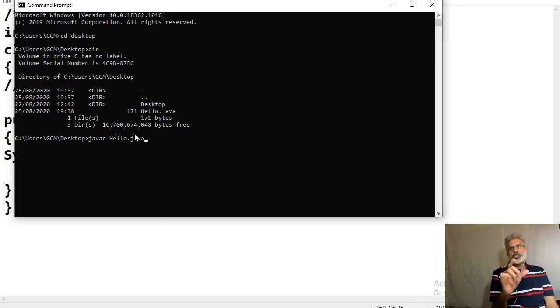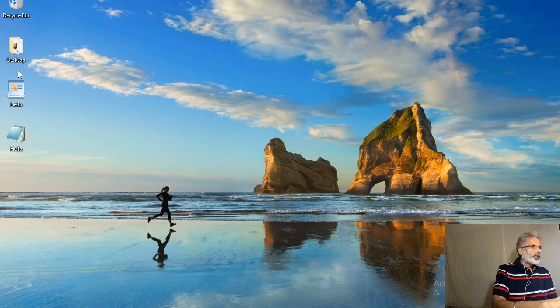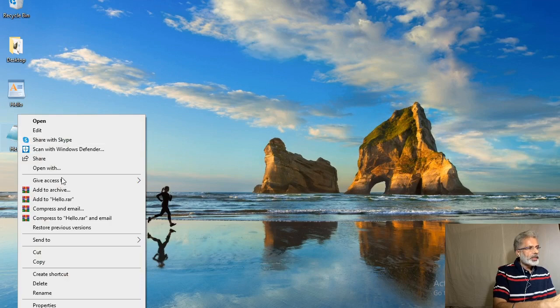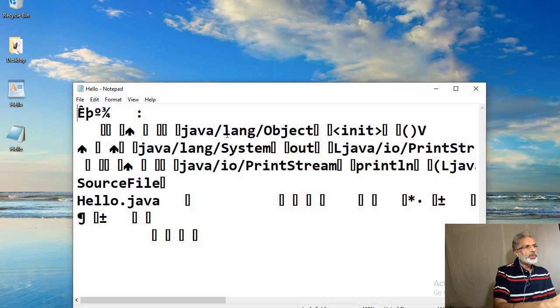The javac compiler creates a file called Hello.class that contains the bytecode version of the program. So press enter. Your source code is now converted into bytecode. I want to show what bytecode is. So minimize it. In this folder, Hello.java is your source code. Hello.class, with the class extension, is the bytecode. This is your bytecode.